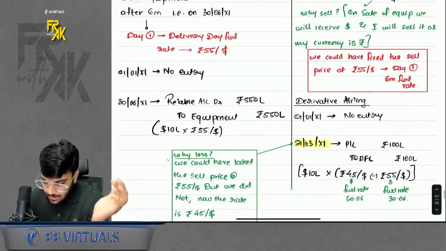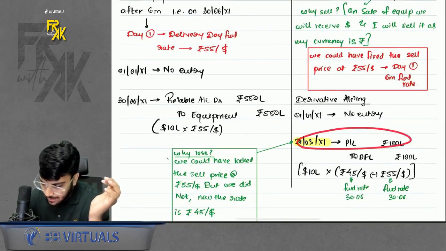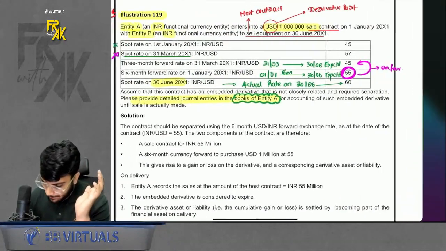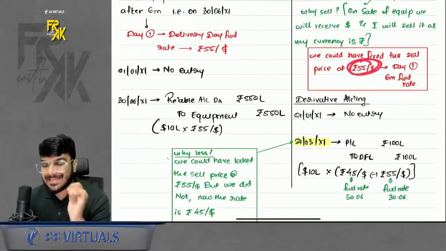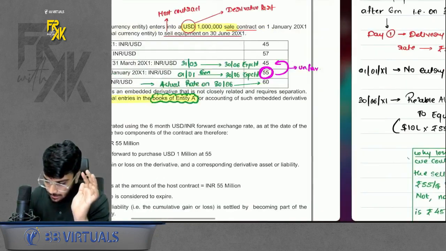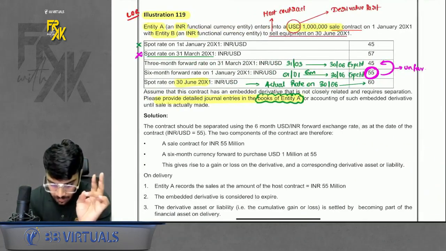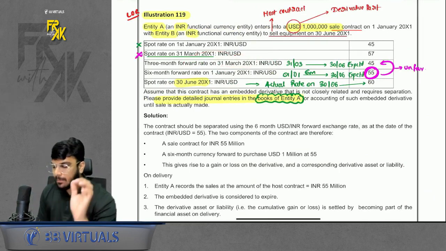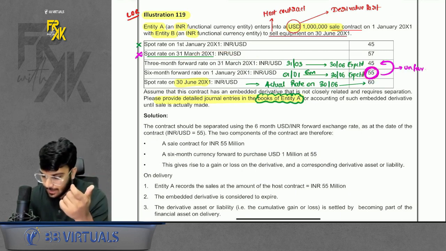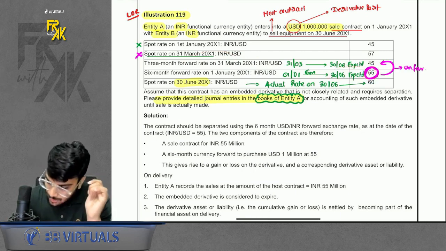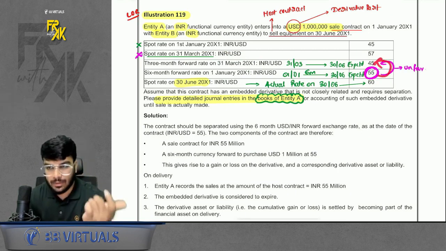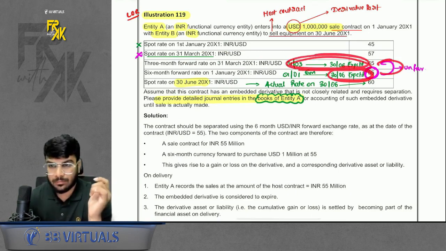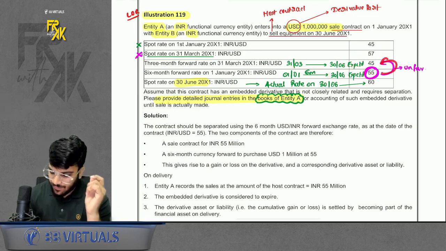Now check your position. Here on day one, no accounting. Here there is year end also. Information on 31st March is also given. So compare the position on 31st March also. If you wanted, you could have fixed the selling price at 55. You did not fix it. Now two rates are given for 31st March. One is 31st March spot rate and one is 3-month forward rate for 31st March. Do remember, you are comparing 55. What is 55? It is the expected rate of 30th June. So compare the forward rate with forward rate only, right? If this is 30th June's expected rate, compare it with the forward rate of 30th June. So you will compare 55 with 45.